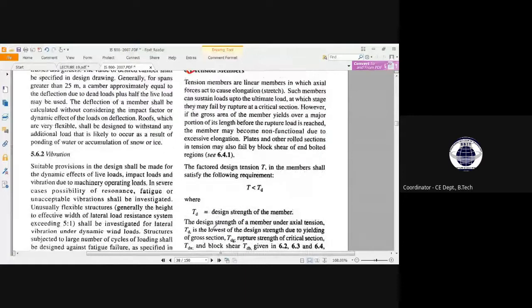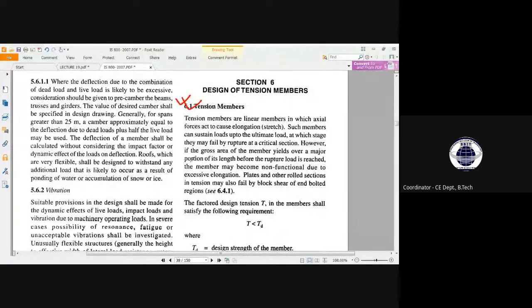So here what it has said, let me just read it first, then I will explain it. Tension members are linear members in which axial forces act to cause elongation. Such members can sustain loads up to ultimate load, at which stage they may fail by rupture at the critical section. So what does that line mean, tension member or linear member?